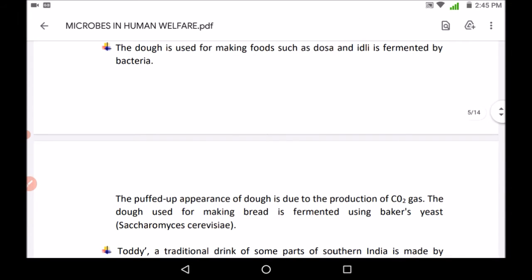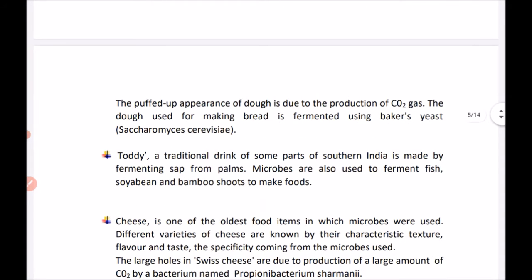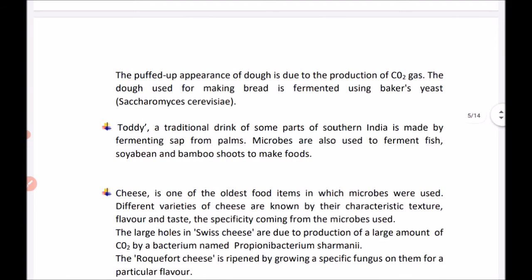The puffed up appearance of the dough is due to the production of carbon dioxide gas. The dough used for making bread is fermented using Saccharomyces cerevisiae, which is baker's yeast. Now, a traditional drink is also used in some parts of India, which is made by fermenting sap from palms. Microbes are also used to ferment fish, soya bean and bamboo shoots to make foods.